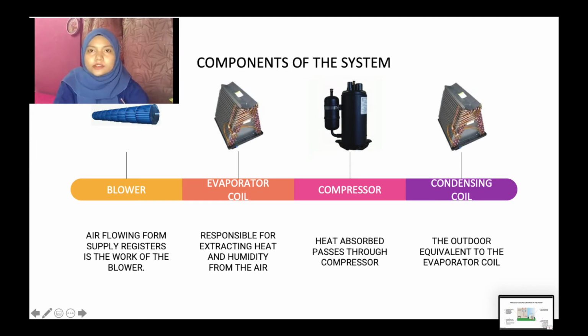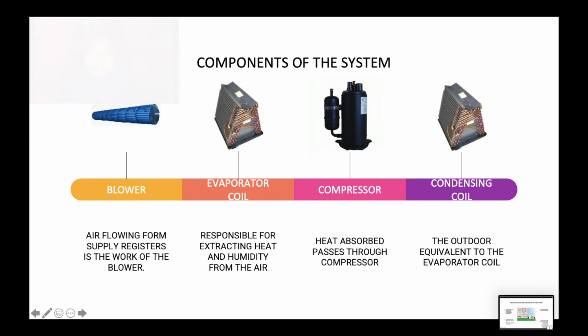The fourth is the condensing coil. This is the outdoor equivalent of the evaporator coil. As refrigerant travels from the compressor to the condenser, it expels the heat collected from indoors to outside. Once the refrigerant is cooled to a liquid, it circulates back inside to collect more heat in the evaporator coil.